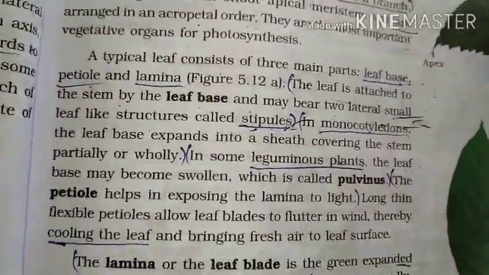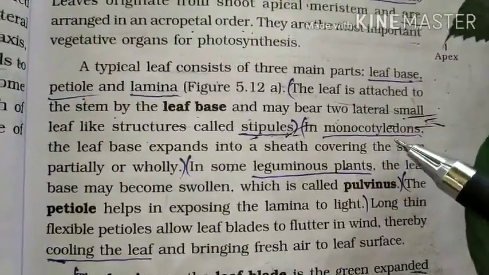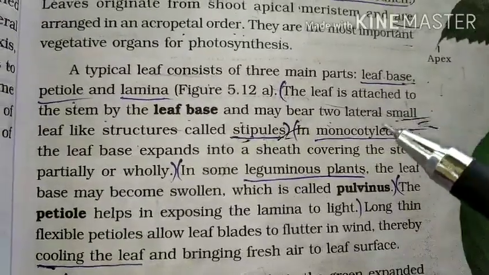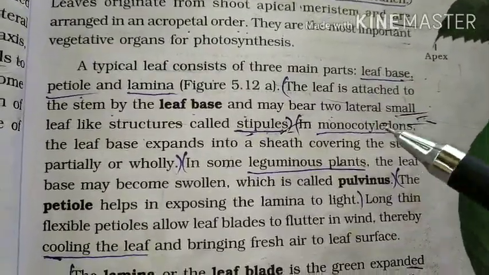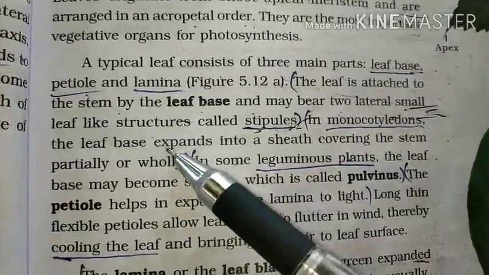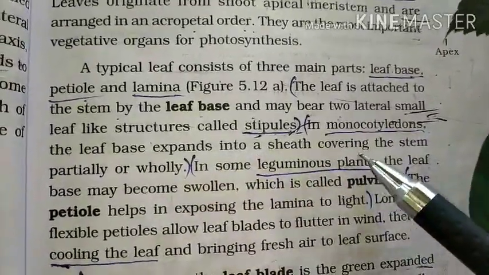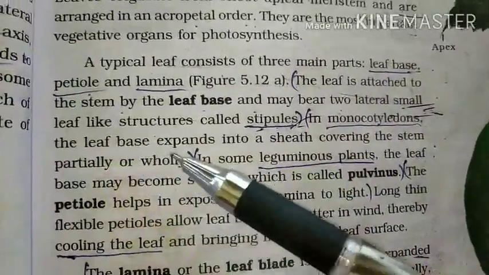In monocotyledons, what is meant by monocotyledon? If there is presence of one cotyledon, it is said to be a monocotyledon. In these, the leaf base expands into a sheath covering the stem partially or wholly.